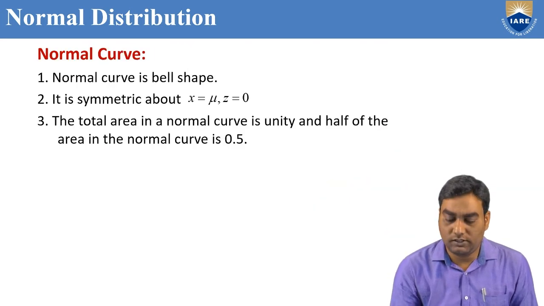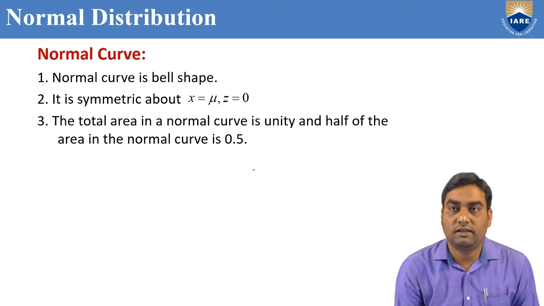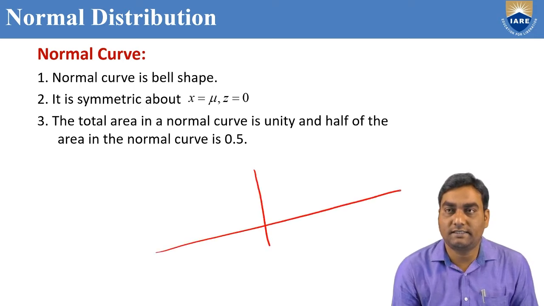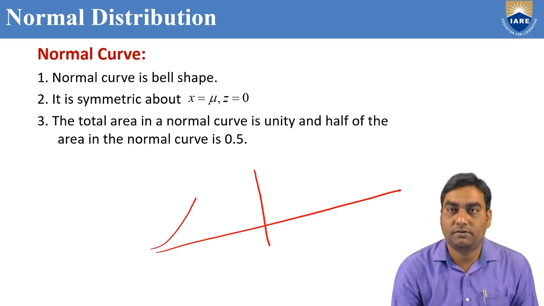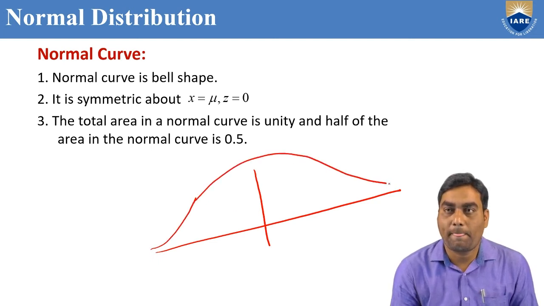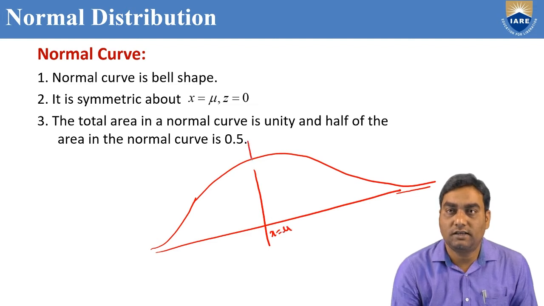Normal curve. The normal distribution curve is like this. It is bell shaped. X-axis, y-axis. It never touches the x-axis line, it goes on like this, and this line is called x equal to mu. This y-axis we can call the x equal to mu line.